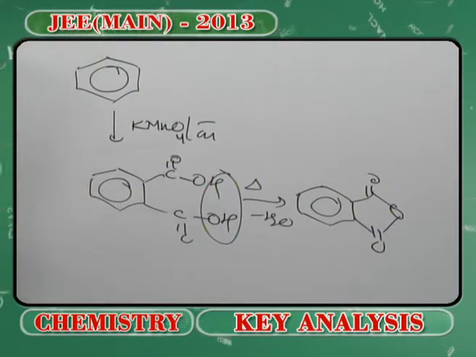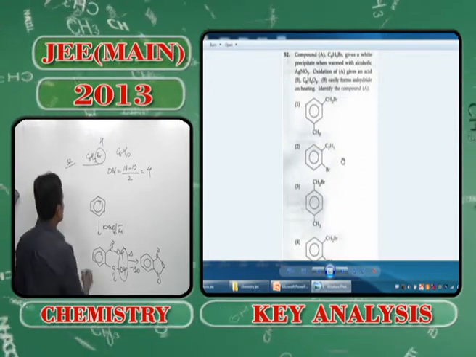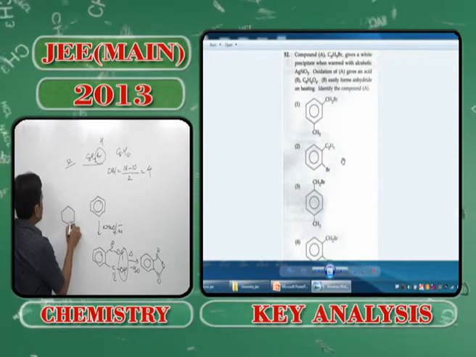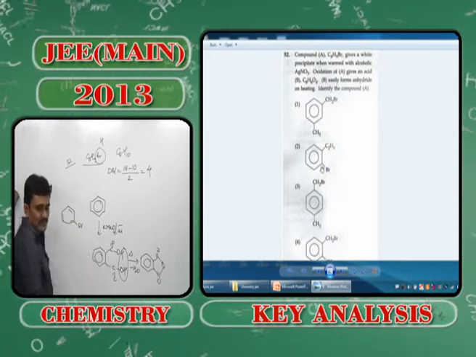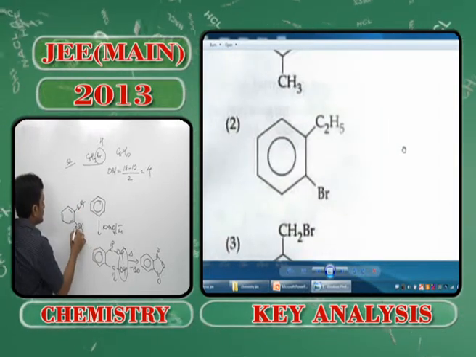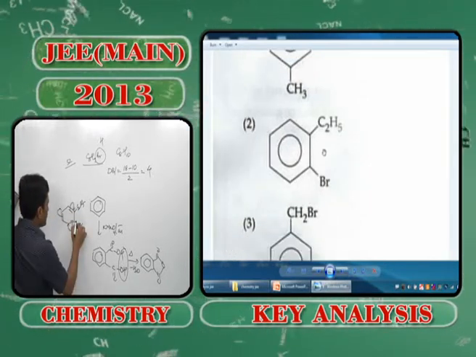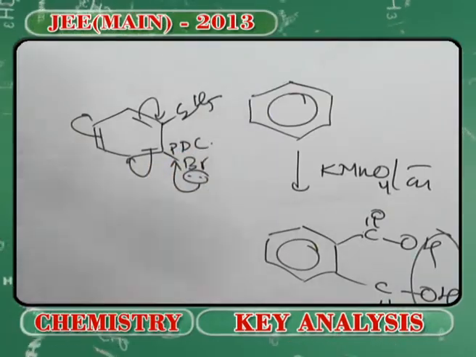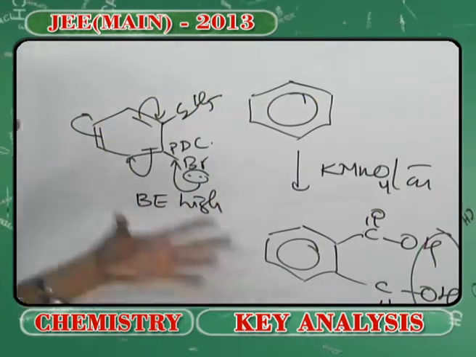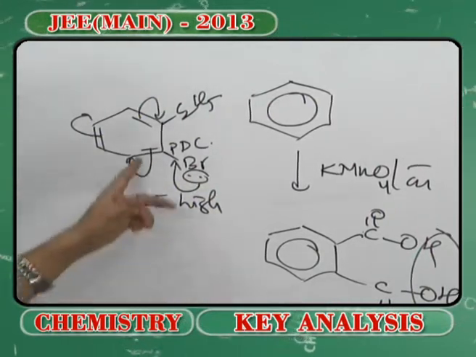And in option 2 there is a little pertaining factor, that is this bromine. You can see in option 2 the bromine is directly connected to the benzene ring, right? I am writing here option 2. If you see this, you will understand that this bromine has an immense resonance with the benzene ring, which develops partial double bond character, due to which the bond energy is high because of this resonance, which is stabilizing the bromine and its lone pairs. So therefore it is not so easy to break its bond with the benzene.